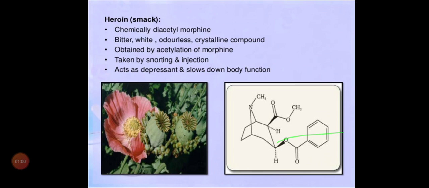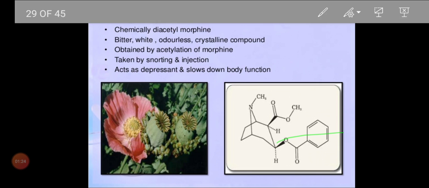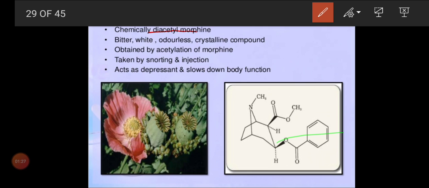Heroin we take from the same Papaver plant, or we extract it from morphine. With that, we add some additional chemicals and make it semi-synthetic. Heroin is not a fully natural one. They add a 2-acetyl group, and that is why it is called diacetyl morphine. So after adding, we get a semi-synthetic opiate, and that we call heroin. So what is heroin? It is a semi-synthetic opiate.